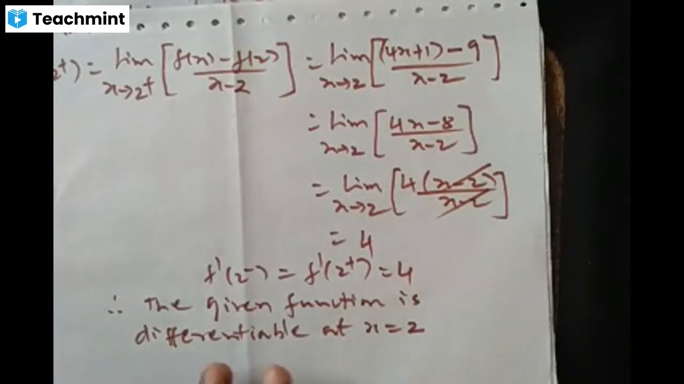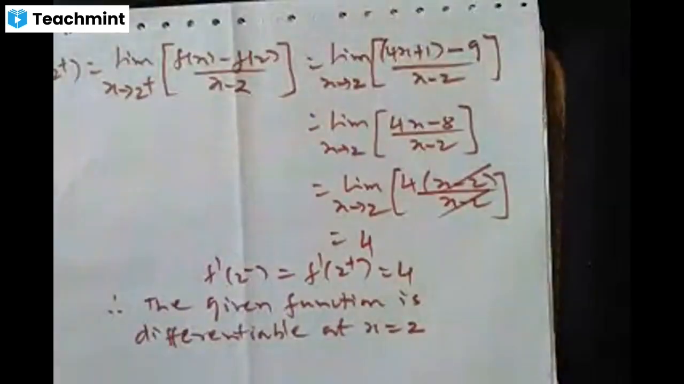Whenever the given function is a split function, to find the derivative, we have to find both the left hand derivative as well as the right hand derivative. Okay. Next.